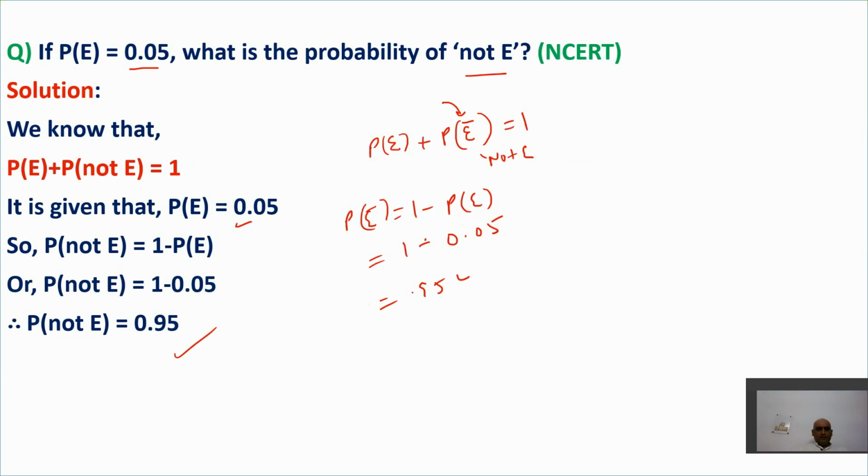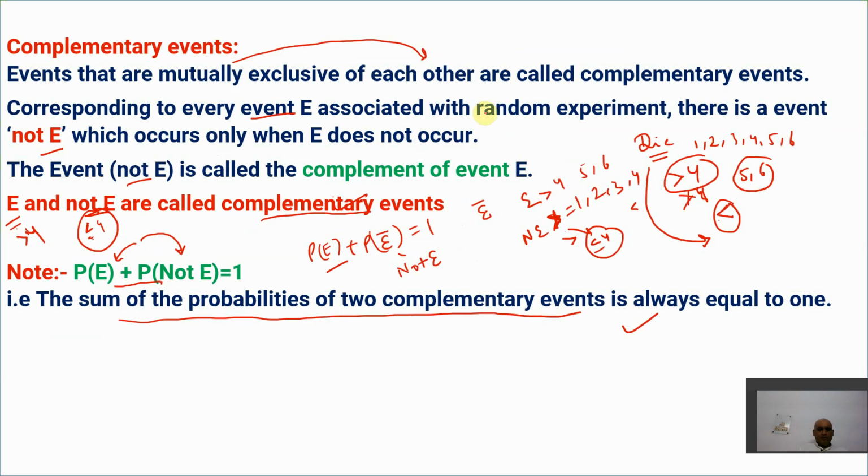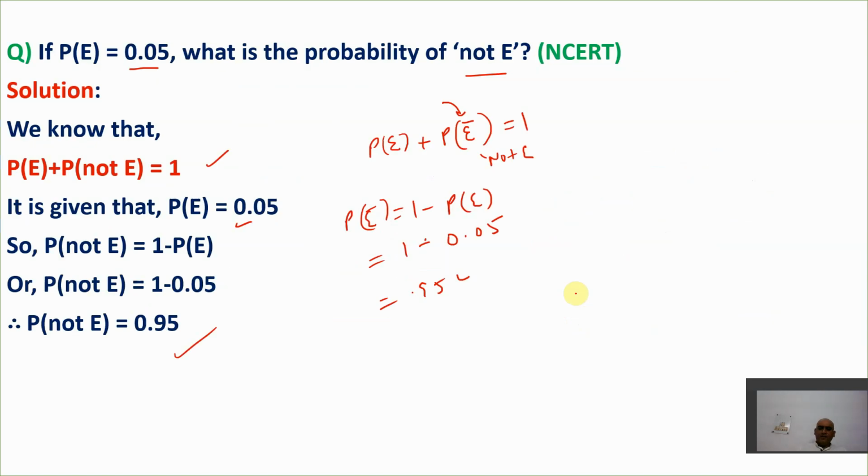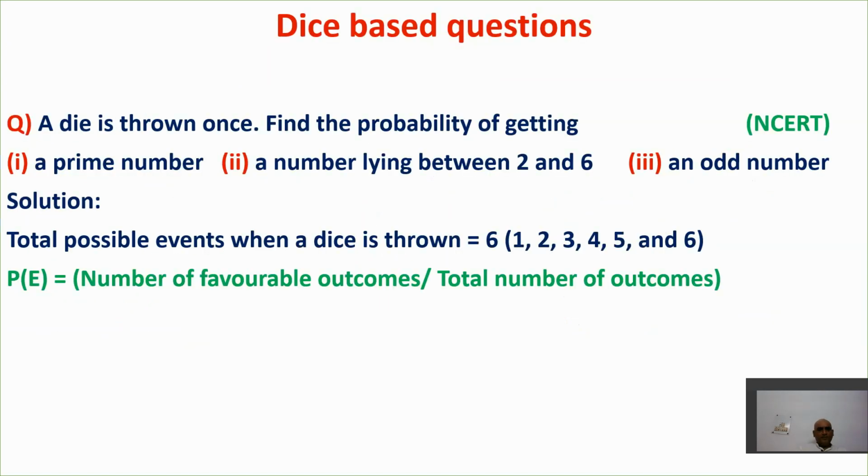Right? So, and this formula is what? P plus P naught is equal to 1. And you need to write here: sum of probabilities of all the complementary events is 1. So after applying this, write this and get your answer.